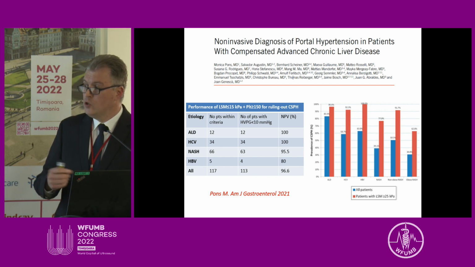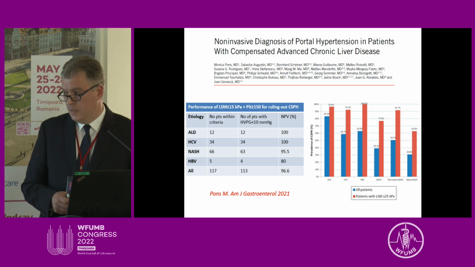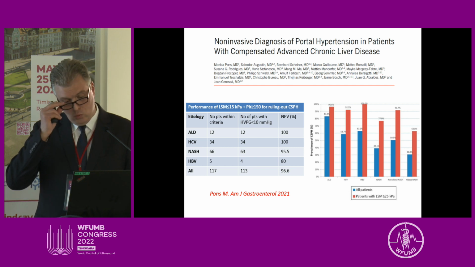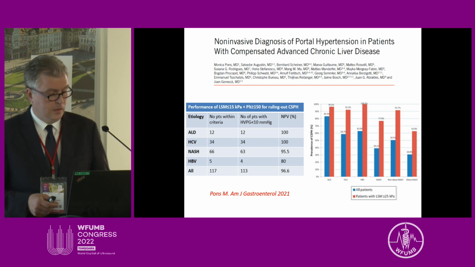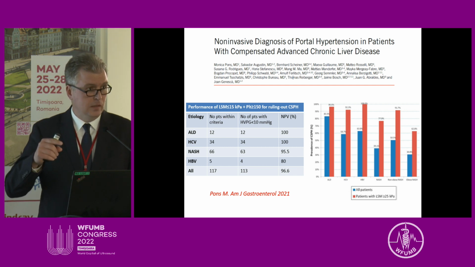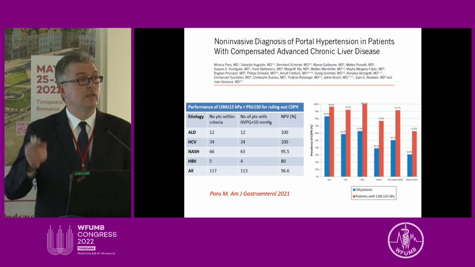There was one issue that has not been addressed in the Baveno 6 guidelines, and we finally got the answer to this question in 2021, and that was the issue of how to rule out. So Baveno 6 guidelines told us how to rule in clinically significant portal hypertension, but not how to rule it out.